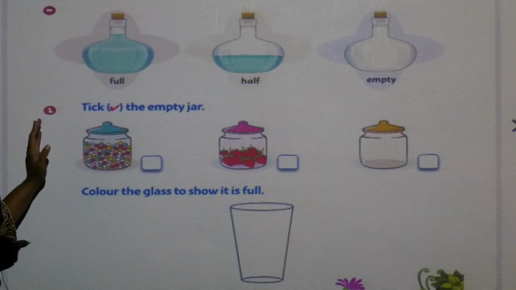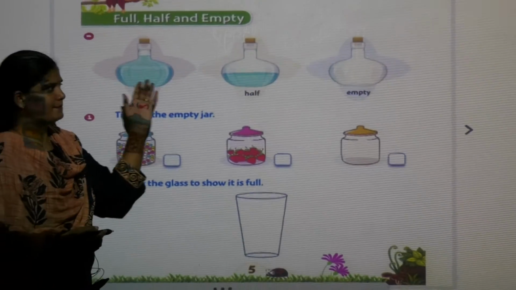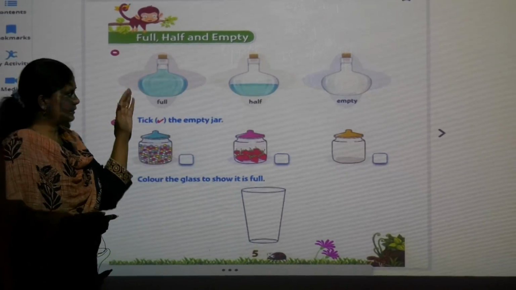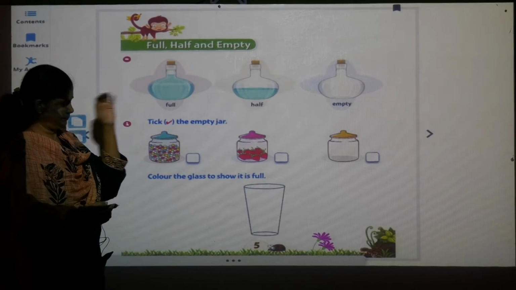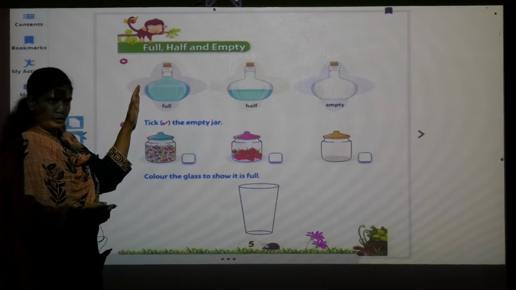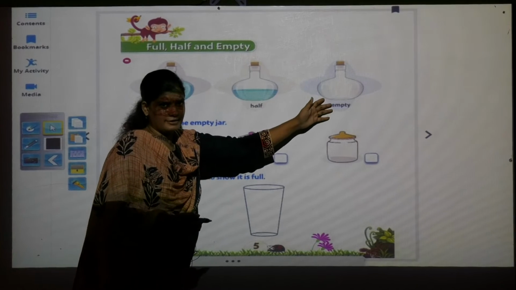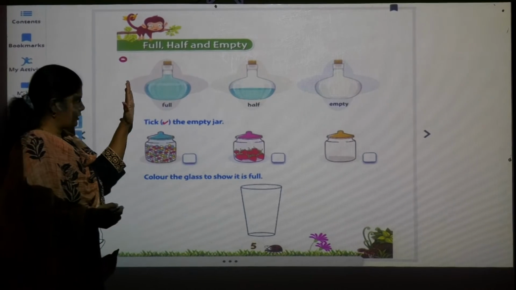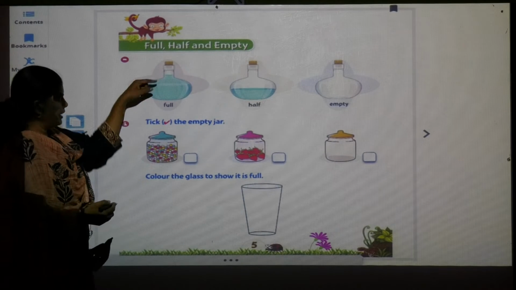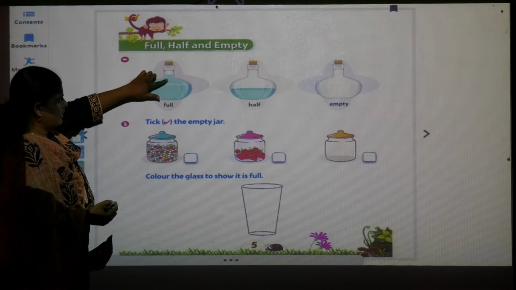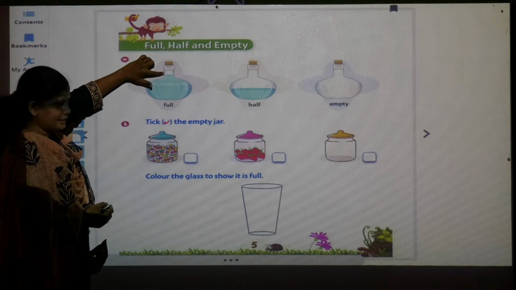Now we will see in our book. To help you understand, I have shown you practically. Now we will see in the book. Just now I showed you 3 different glasses. In one I filled water full, in another glass half, and the third glass was empty. See now here in the picture. Can you see in this bottle we can see the water till the top?